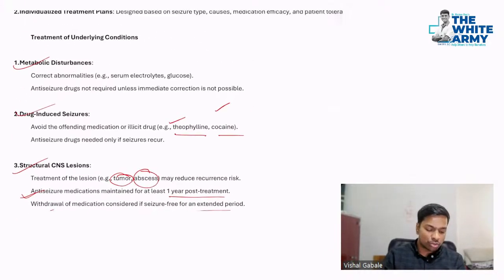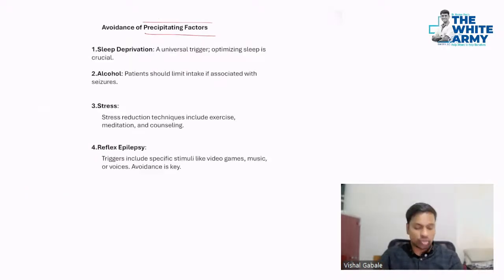Now, how to avoid precipitating factors. Sleep deprivation: the patient should be advised to sleep enough. Alcohol should be stopped. Stress: you obviously can't say don't take stress, because all of us are in stress, but you can advise methods like meditation, counseling, etc.